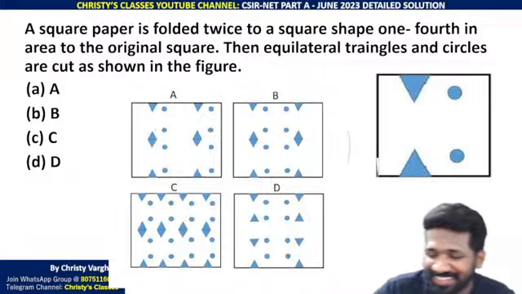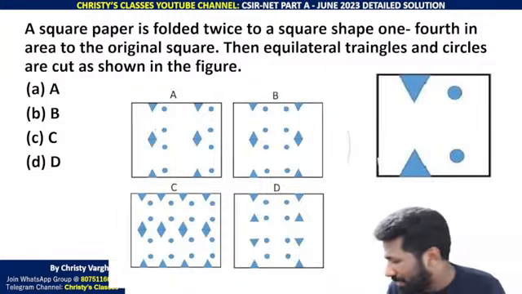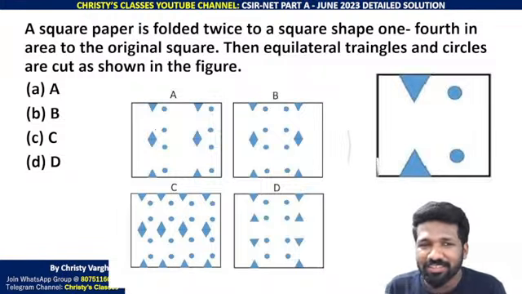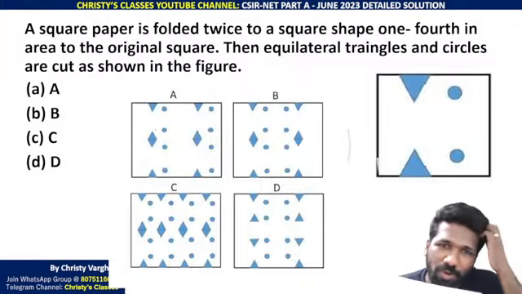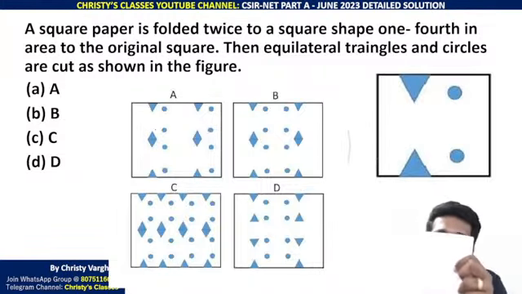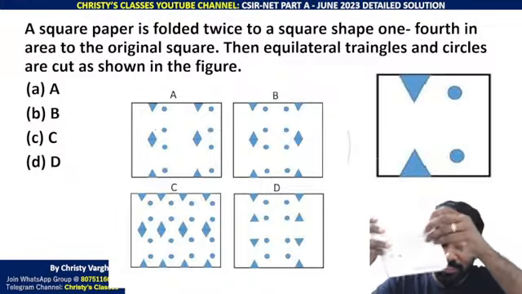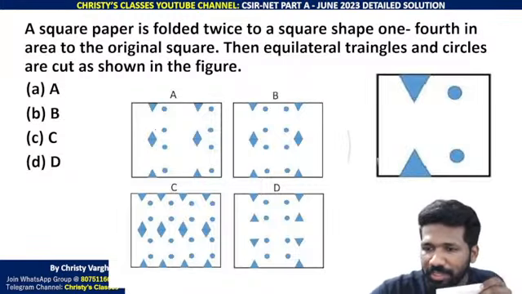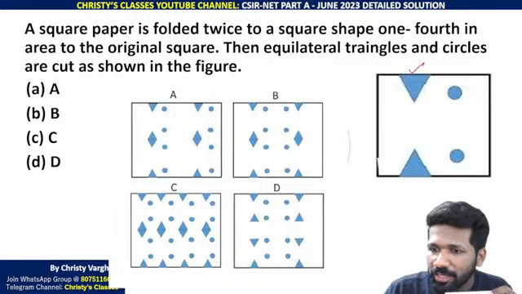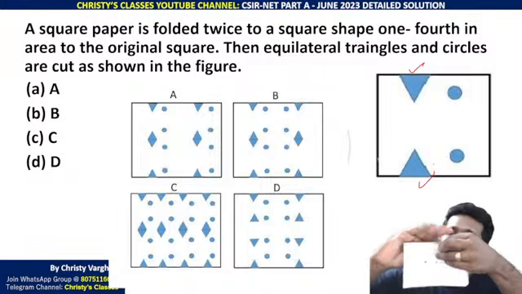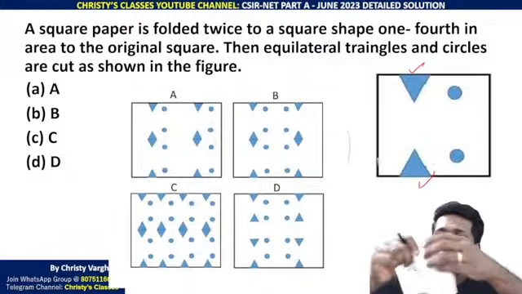I don't know whether in the exam hall you could have taken any paper and did this, but if you can take a paper and do this, it is so clear. I'll tell you what is happening here. A square paper is folded twice to a square shape. Yeah, this will not reach a square shape because this is a rectangle paper, but to give you an idea, this is enough. One folding like this, another folding like this, and after that this shape was made. ये shape है ना, ये triangle made. That means here I am tearing it, just to make you understand, I am tearing it literally.